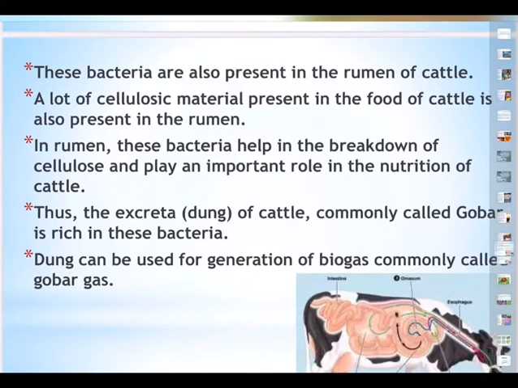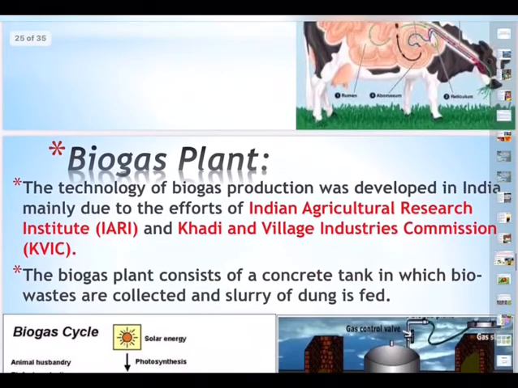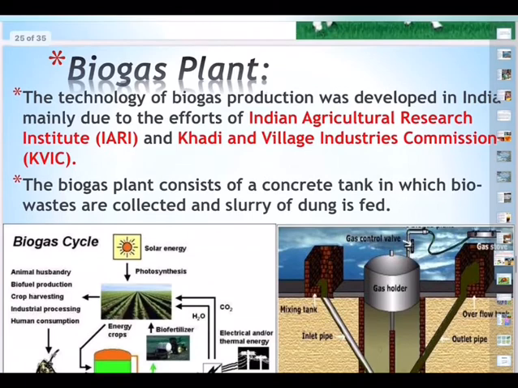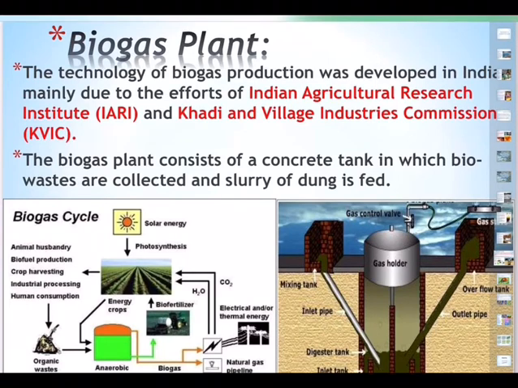Thus, the excreta, that is waste material, the dung of cattle, is commonly called gobar, which is rich in these bacteria. So dung can be used for generation of biogas, commonly called gobar gas. So you can see the rumen, in the rumen, lots of methanogens will be there. And how about the biogas plant? So basically the raw material is the gobar, the dung of the cattle.